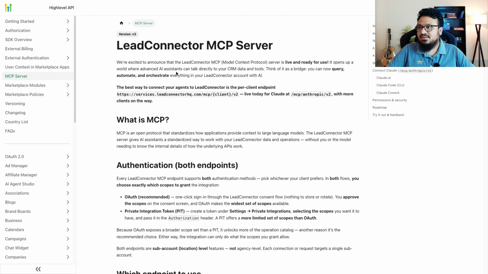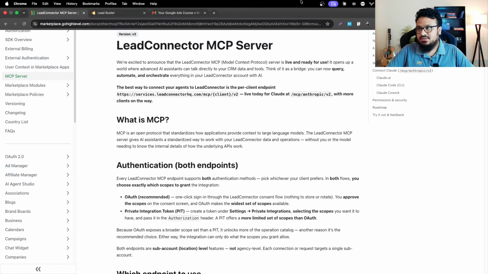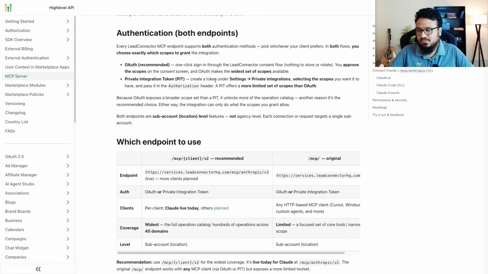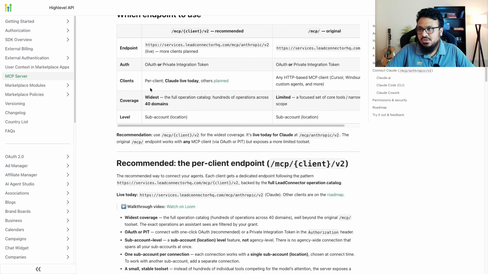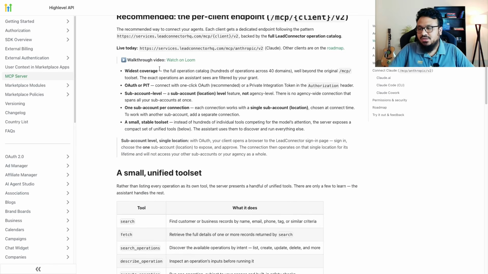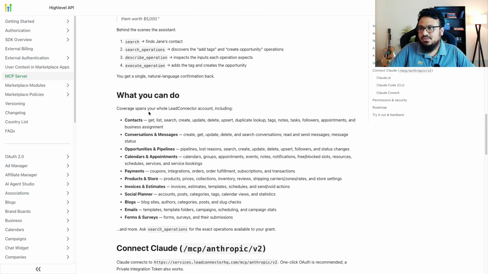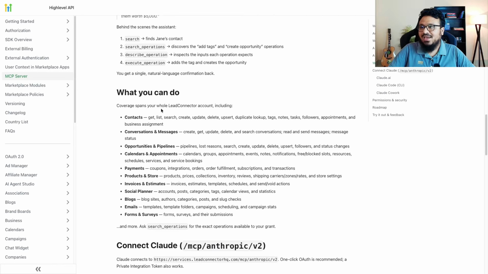But I wanted to show you what type of operations you can perform right now using Claude. Looking at the official documentation for the LeadConnector MCP configuration or server, I will share this document. This is the official GoHighLevel document for this configuration, and you will get this link in this video's description. Here are the endpoints that you can see. I'll show you the connection anyway, so you don't have to go through all these. What you want to look into is this part, what you can do. It lists all the operations that Claude can perform inside your GoHighLevel account right now.